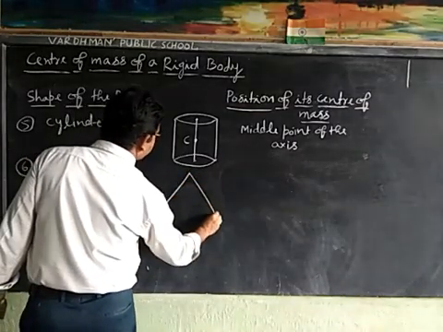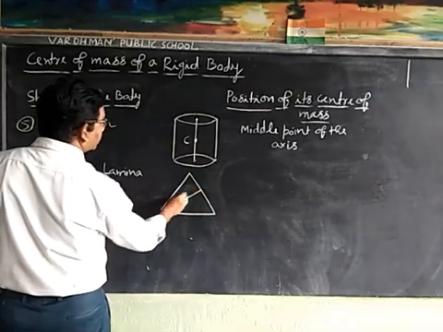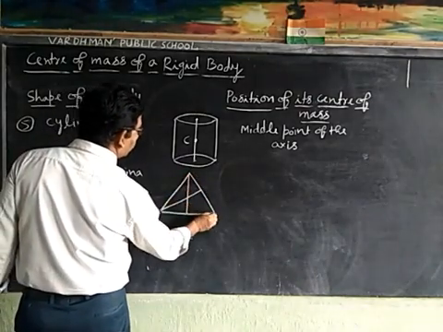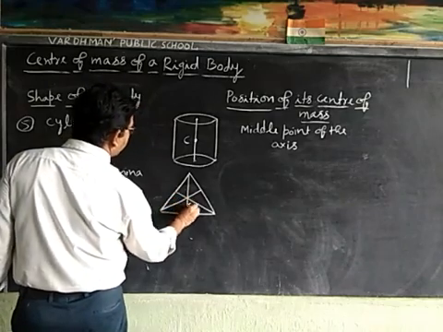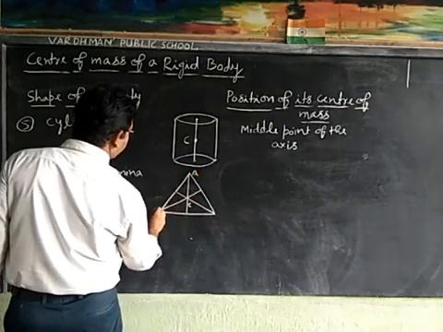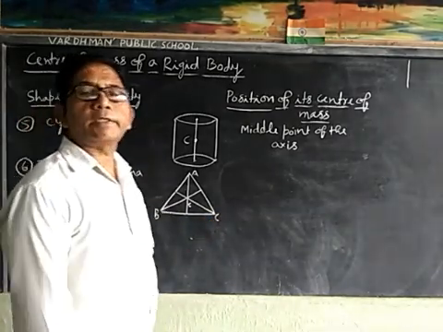Suppose this is a triangular lamina and point of intersection of its median is where center of mass lies of a triangular lamina.